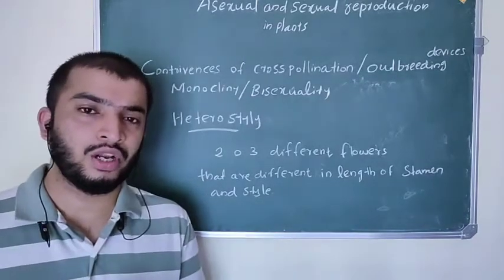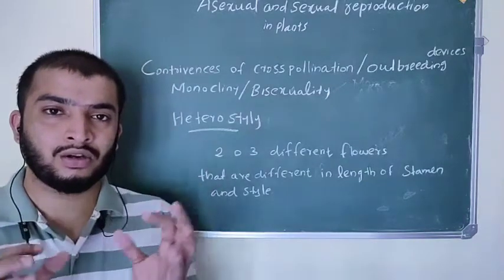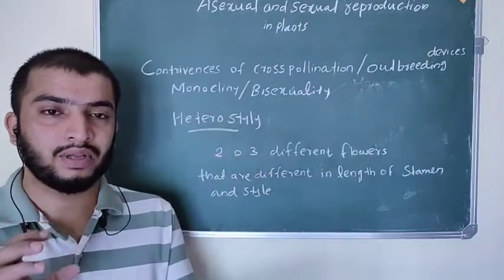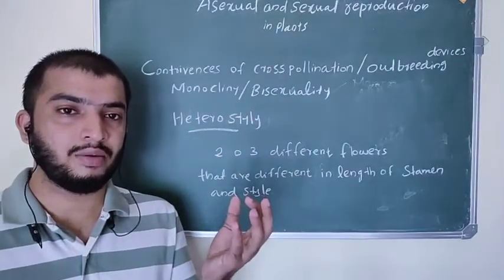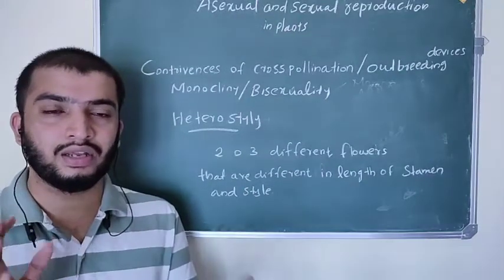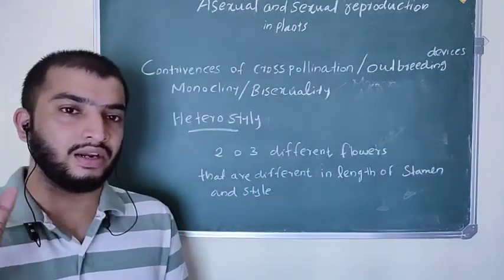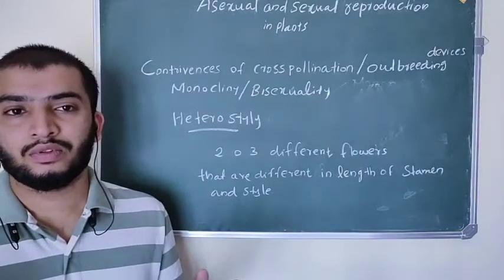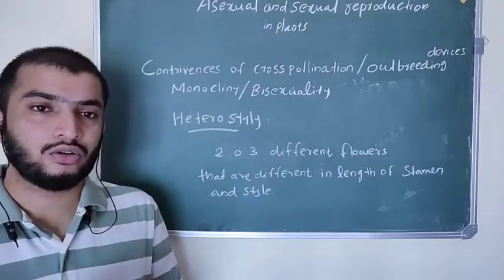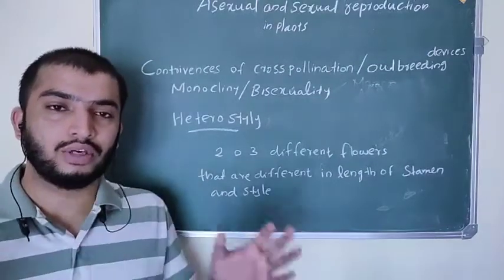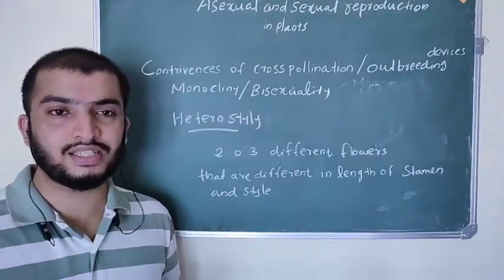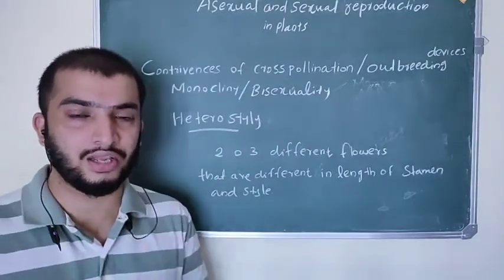How do they promote cross-pollination? Because pollination occurs only between flowers with the same length of stamen and the same length of style. Then only is pollination possible. Flowers with a different length of style and a different length of stamen are not going to pollinate. Heterostyly is again divided into 2 types, distyly and tristyly. So what does distyly mean, and what does tristyly mean?